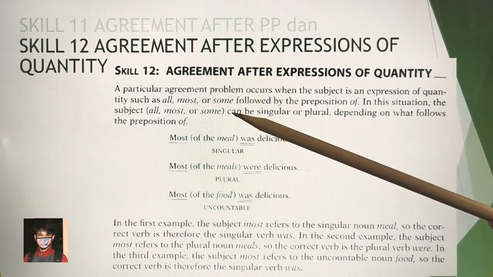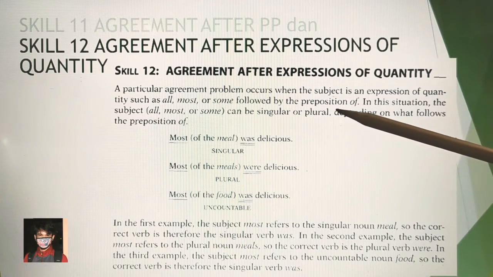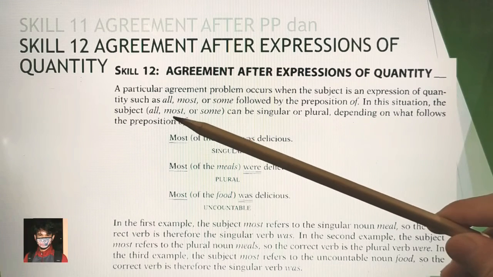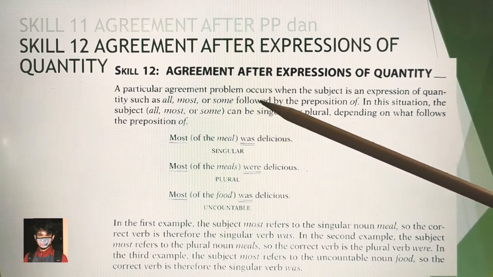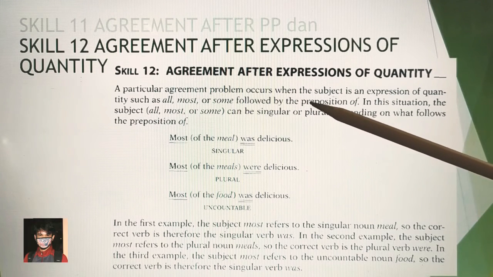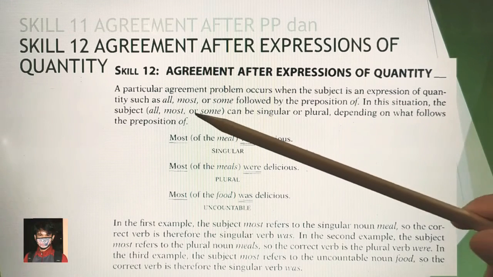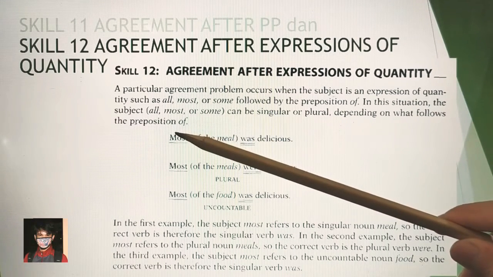They must be followed with the preposition of. In this situation, the subject all, most, and some can be singular or plural. It depends on what follows the preposition of.